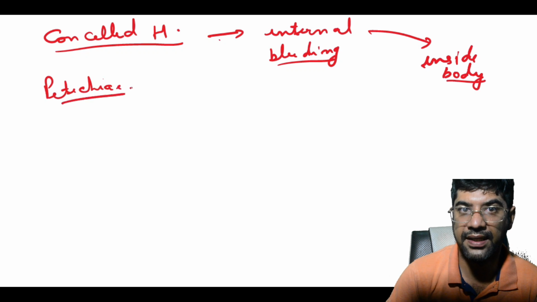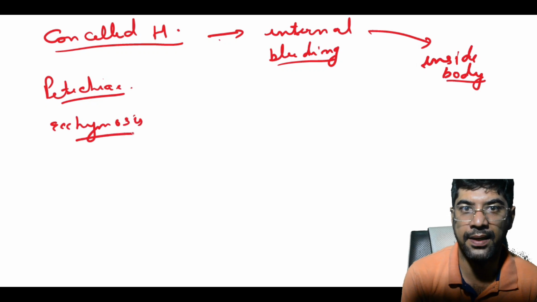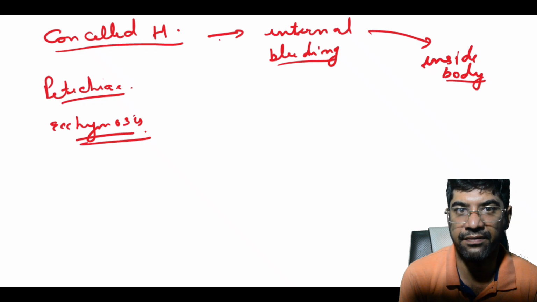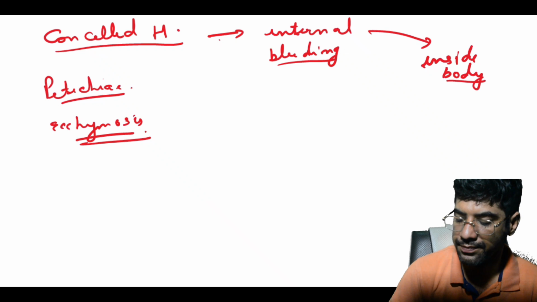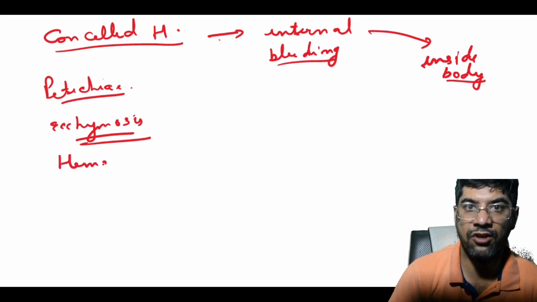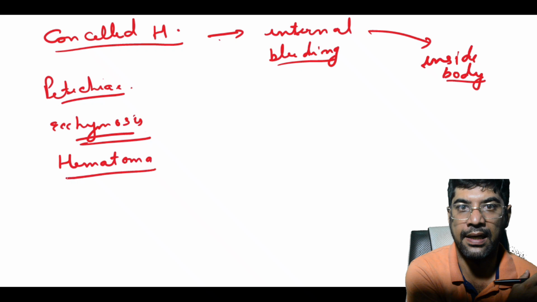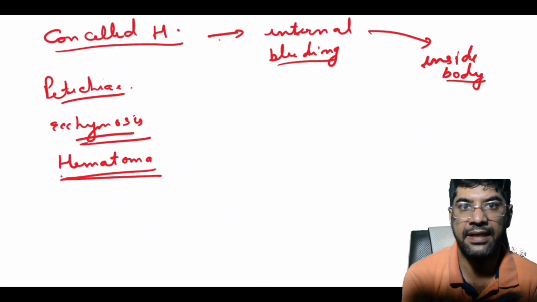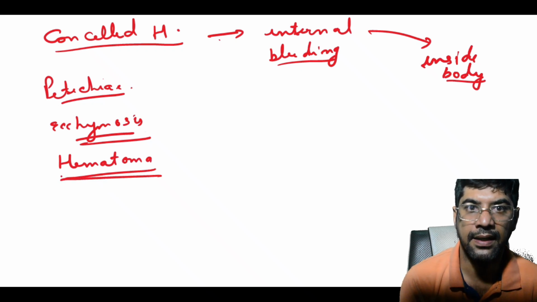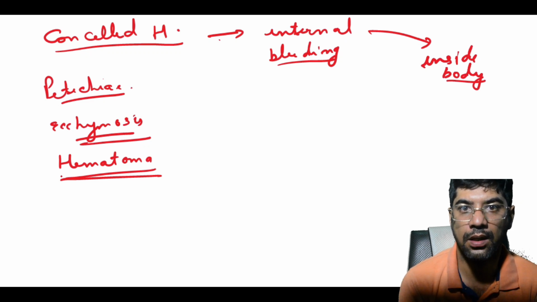Ecchymosis. What is ecchymosis? It is like a bruise but larger. It happens when blood leaks into the skin, turning it various shades of red, blue, purple. We commonly call it a black and blue mark. Other is hematoma. Hematoma is a collection of blood outside the blood vessels, like a lump or swelling under the skin. It is like you hit your head and get a goose egg. That swelling is like a hematoma.